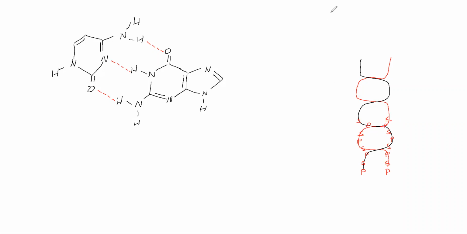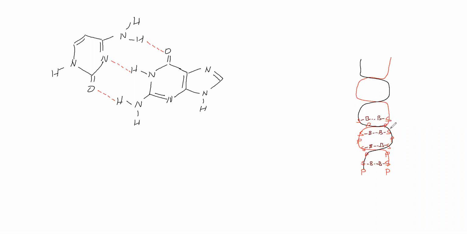Now we will give base. Here this base, here base. Between them hydrogen bonding. Then in this sugar, base, between them hydrogen bonding. This sugar is having base, this sugar is having base, between them hydrogen bonding. So this is a double stranded helix. In between the double stranded helix, hydrogen bonding is there, that is intermolecular force of attraction.